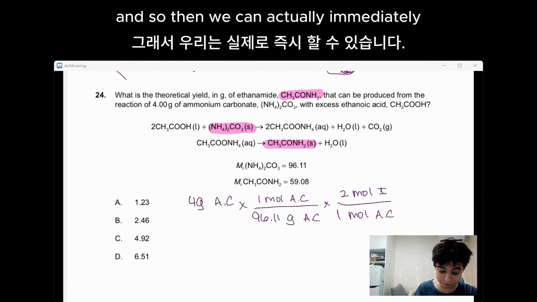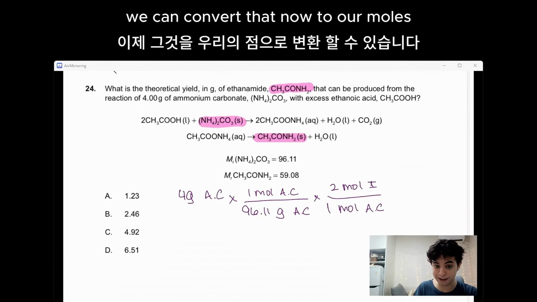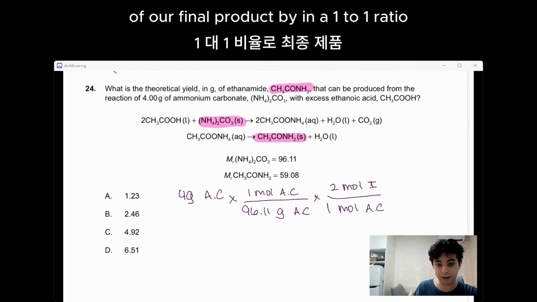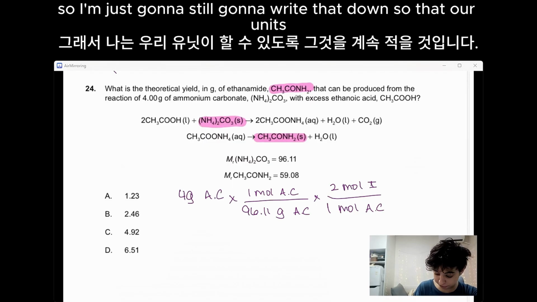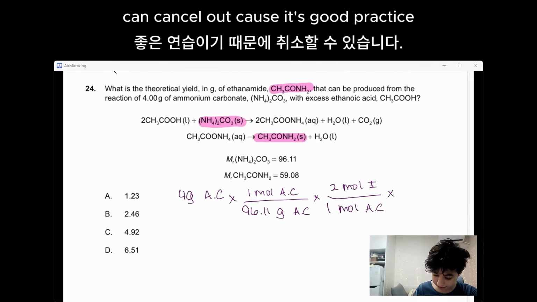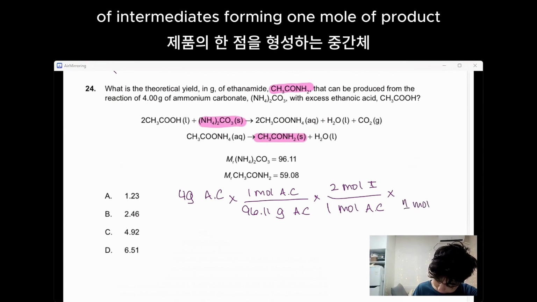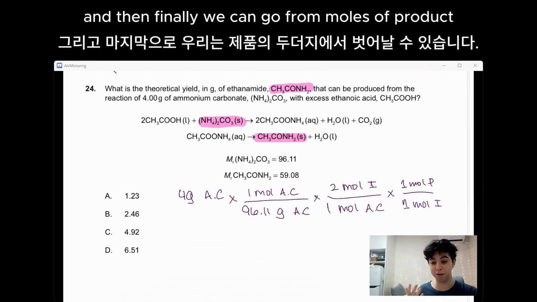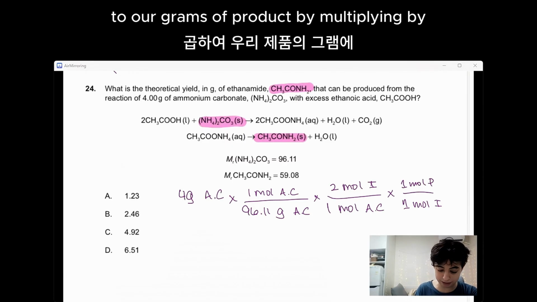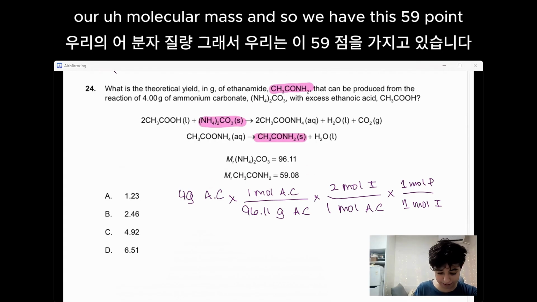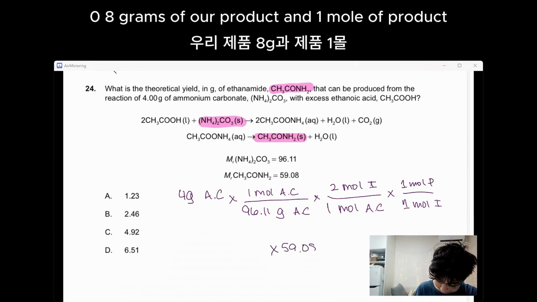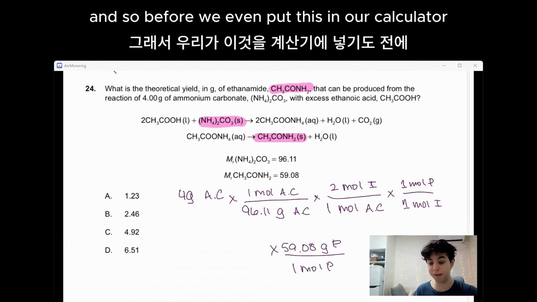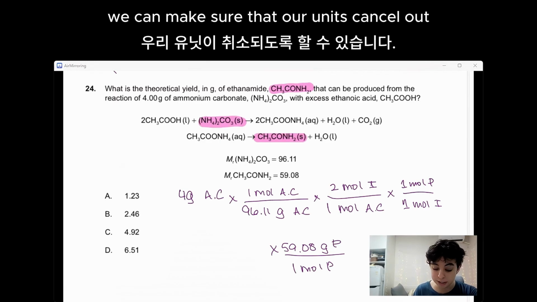And so then we can actually immediately go to our second equation. We can convert that now to our moles of our final product in a 1-to-1 ratio. So I'm just still going to write that down so that our units can cancel out because it's good practice. So we have 1 mole of intermediate forming 1 mole of product. And then finally, we can go from moles of product to our grams of product by multiplying by our molecular mass. And so we have 59.08 grams of our product in 1 mole of product. And so before we even put this in our calculator, we can make sure that our units cancel out. This is why I always write them.